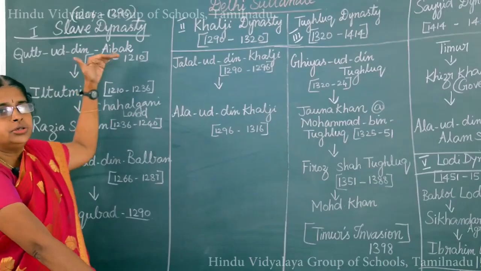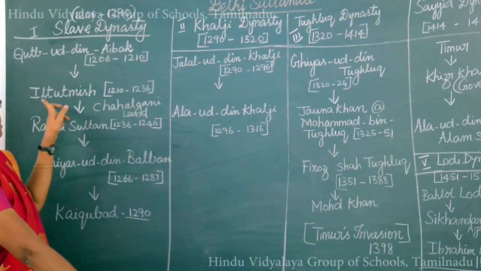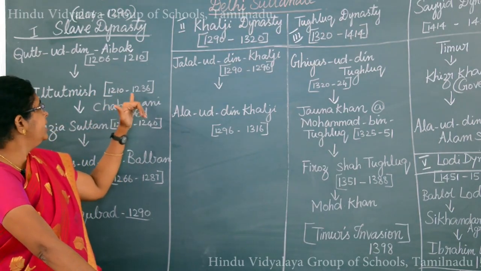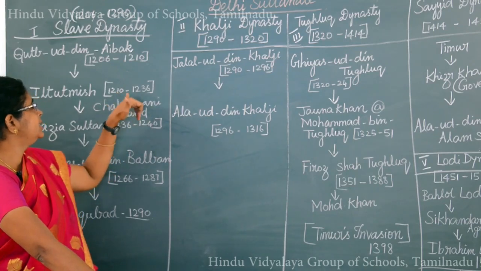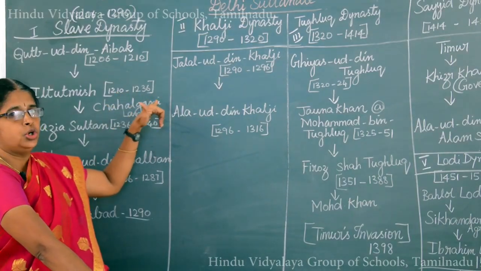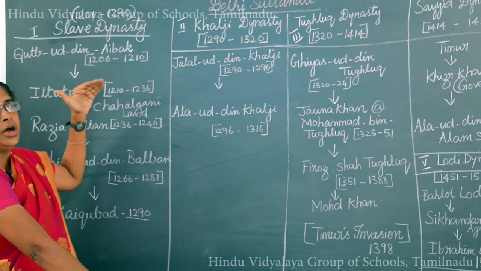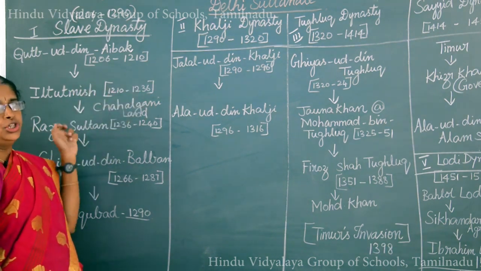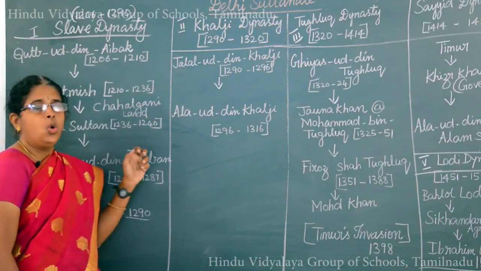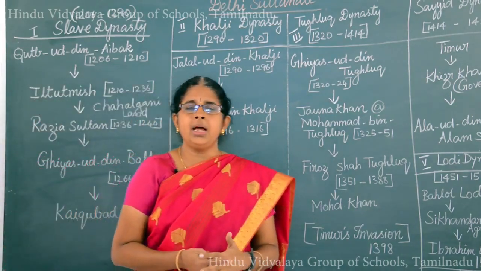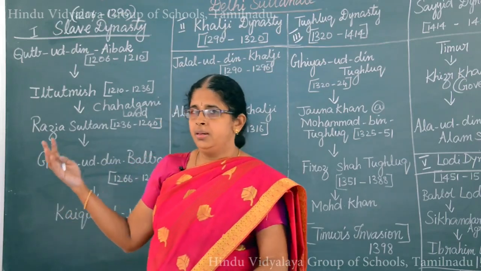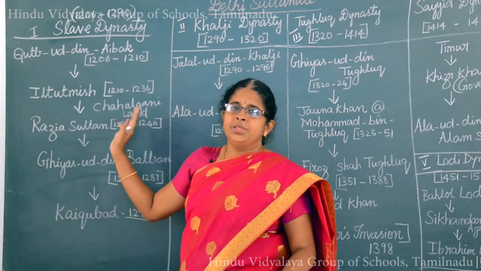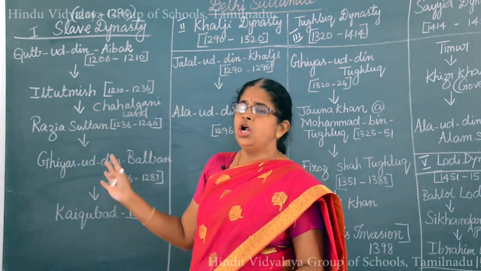Qutbuddin Aibak. So this is the story of Iltutmish. He ruled from 1210 to 1236, nearly 26 years, as a ruler of the Delhi Sultanate, and he was followed by his daughter Razia Sultan, who is said to be a very capable and brave ruler of the Sultanate of Delhi. Actually, the Turkish nobles did not like her.